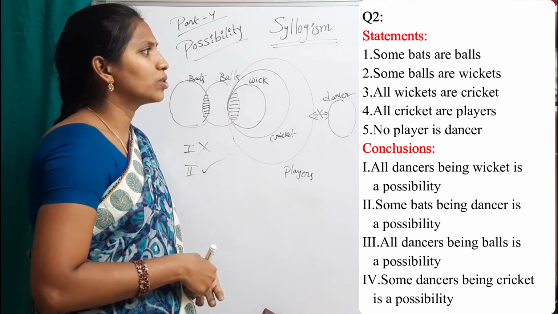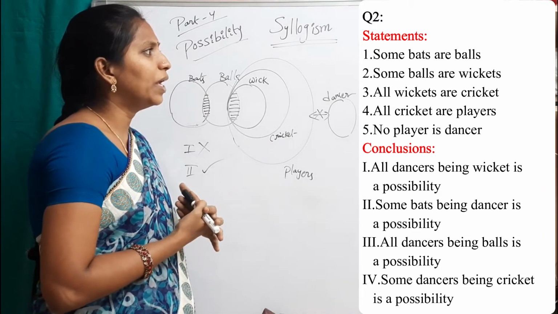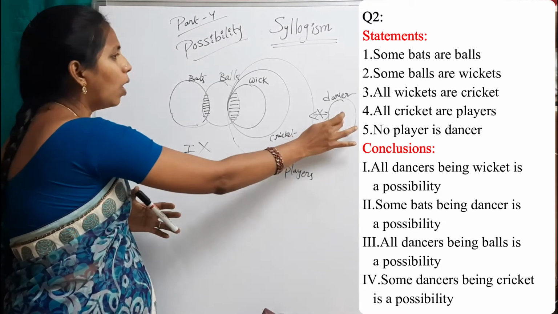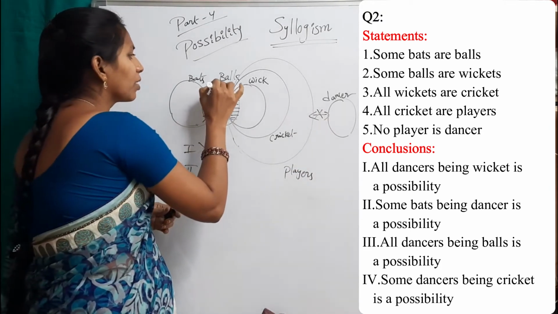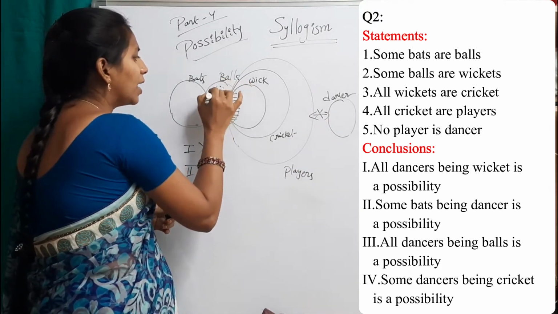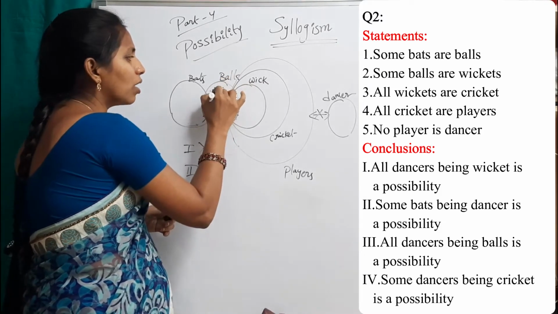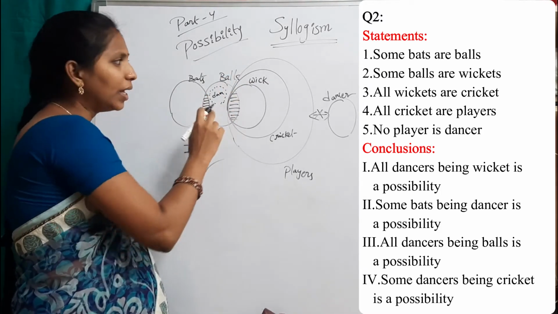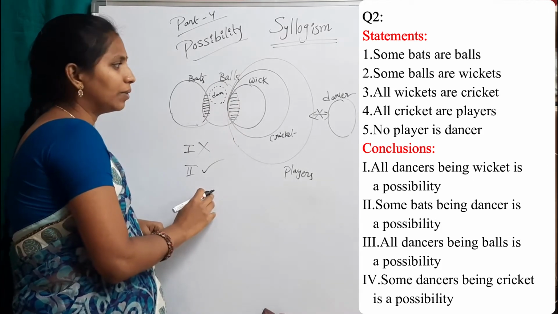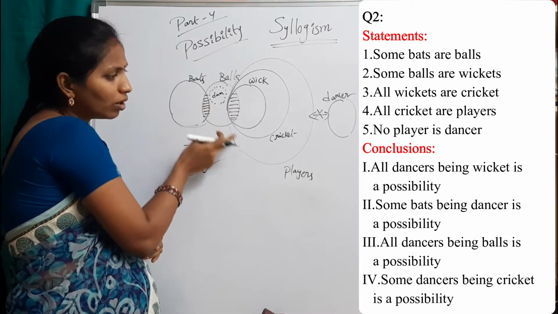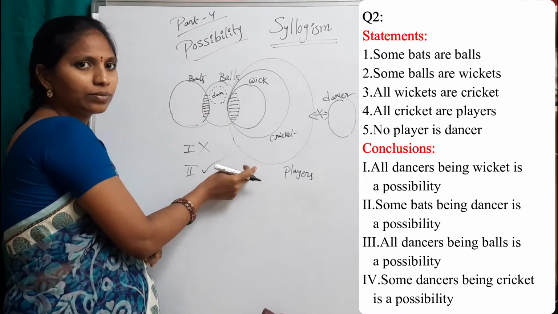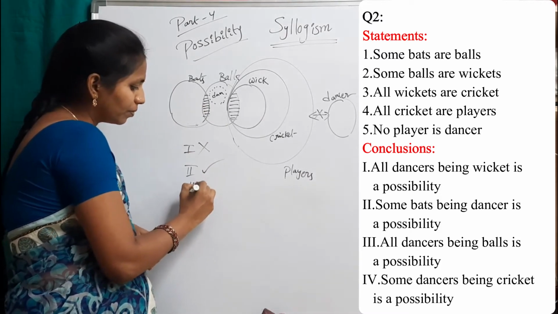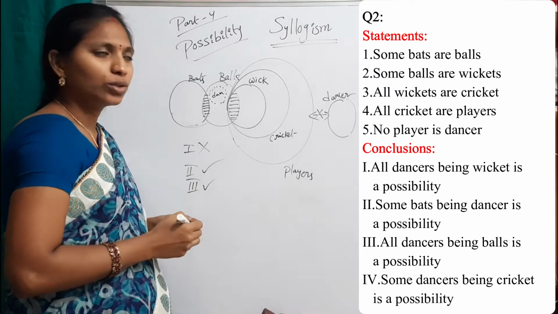Now see the third conclusion. All dancers being balls is a possibility. Yes. I can draw the dancers circle within balls. There is no connection between dancers and players. So it is true. Third conclusion, true.